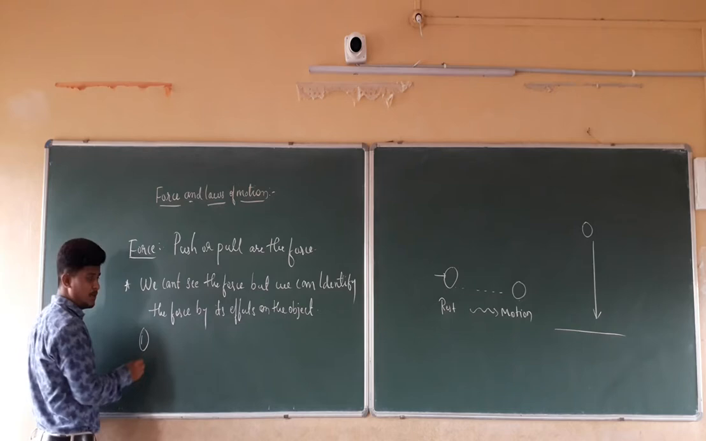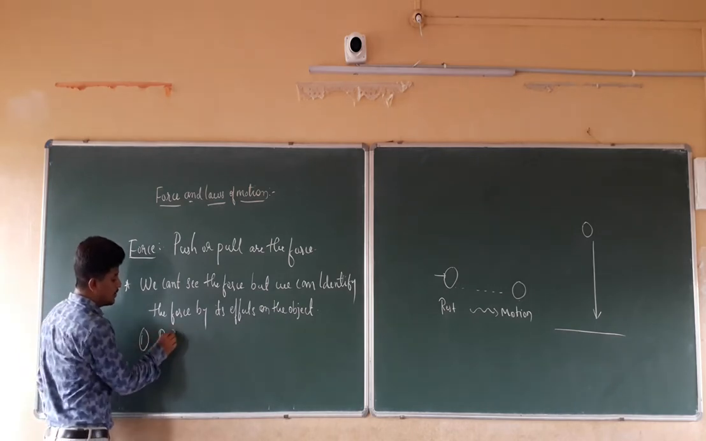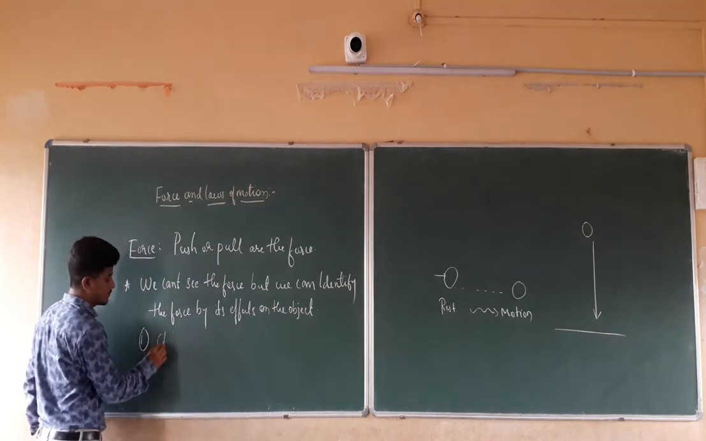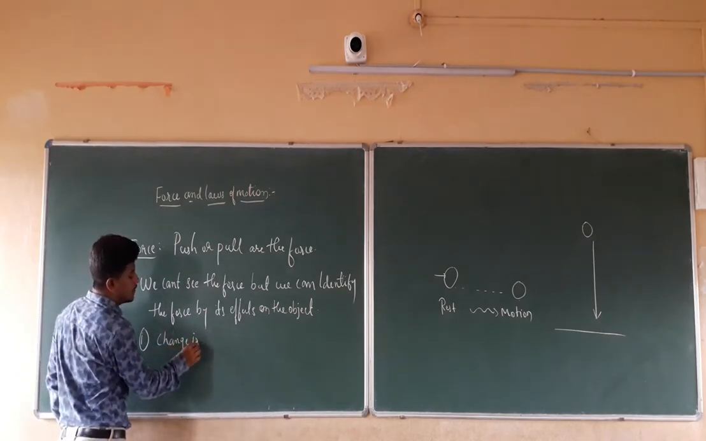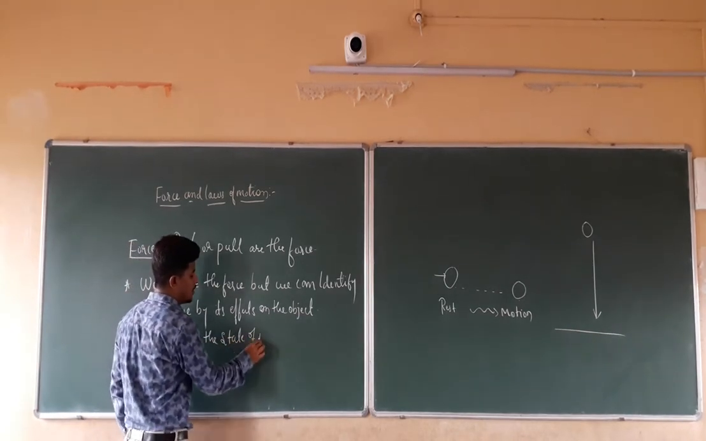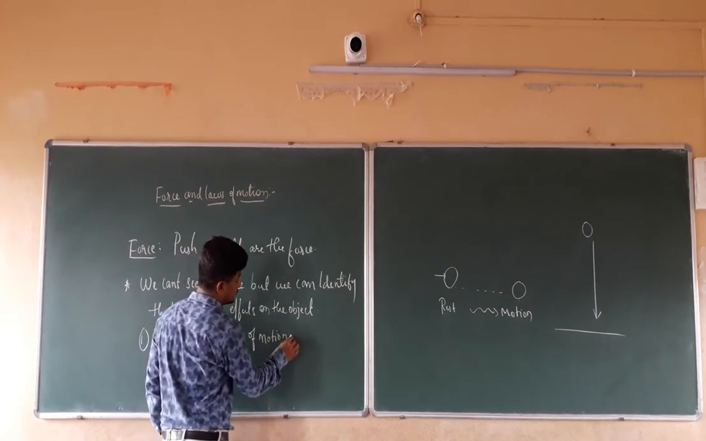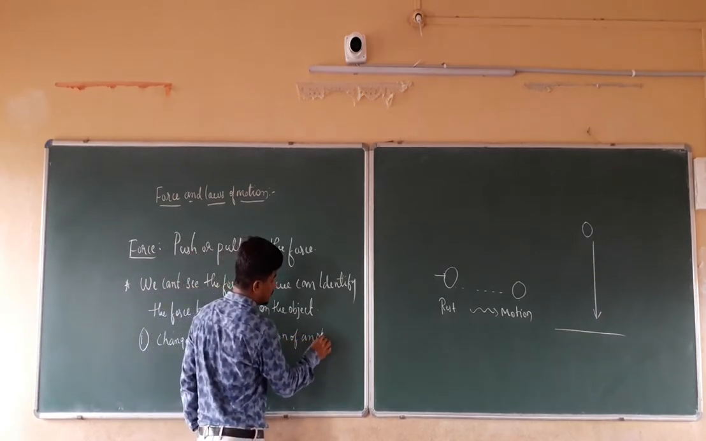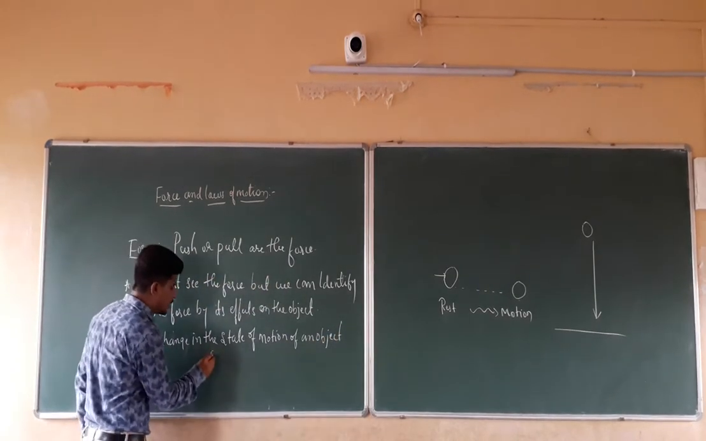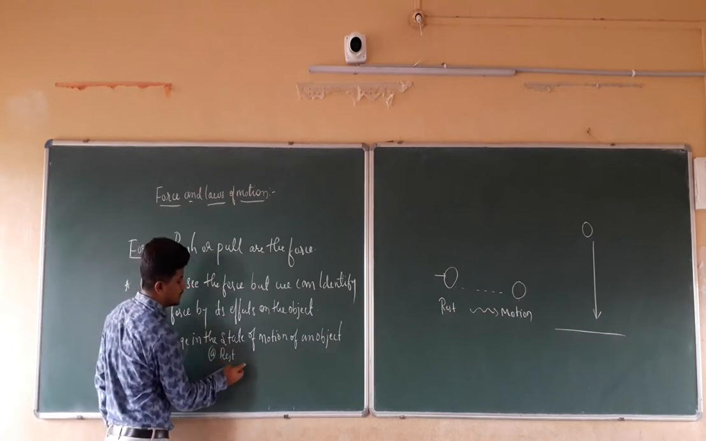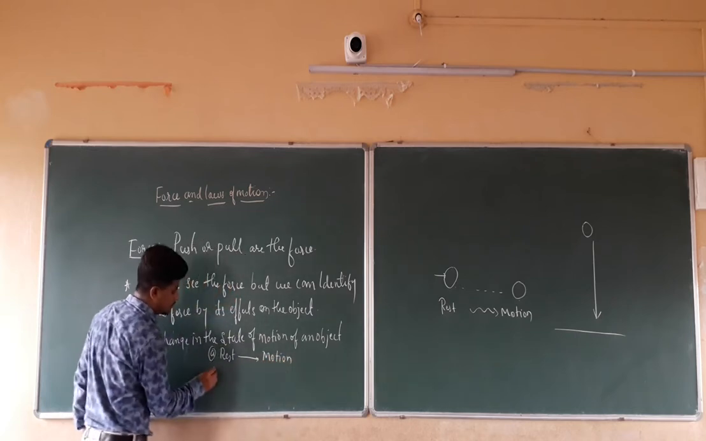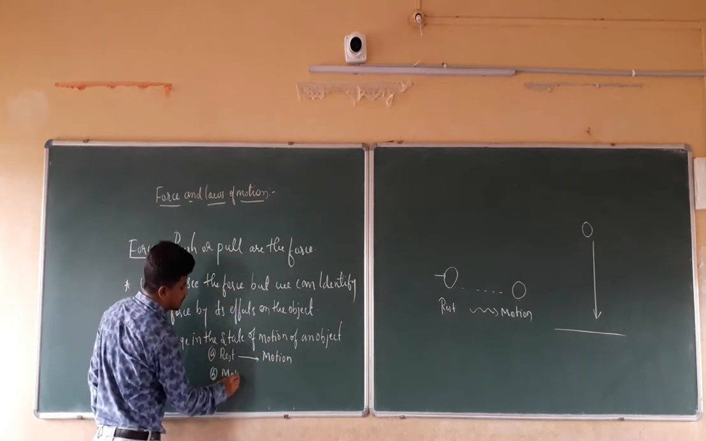The first effect is a change in the state of motion of an object. So what are those changes? Either A, from rest to motion, or B, from motion to rest.